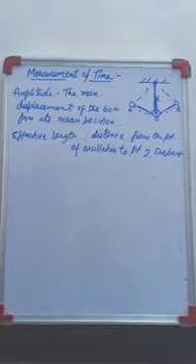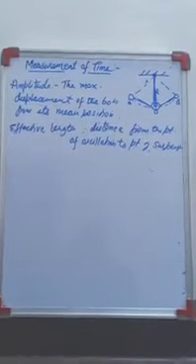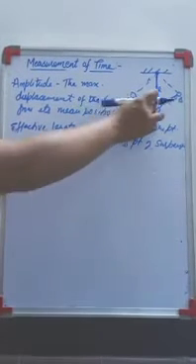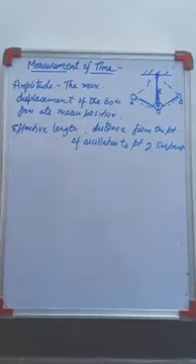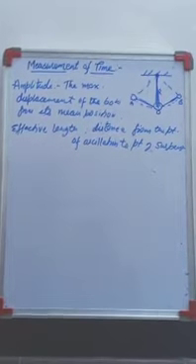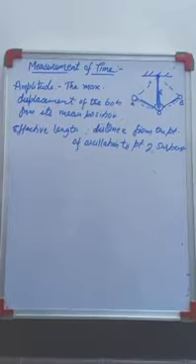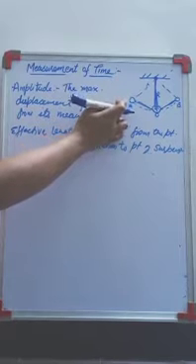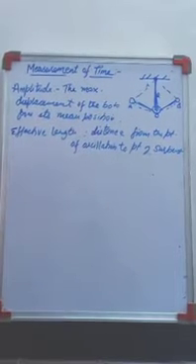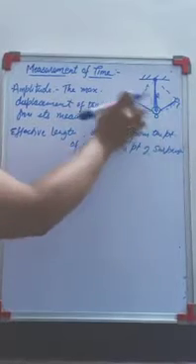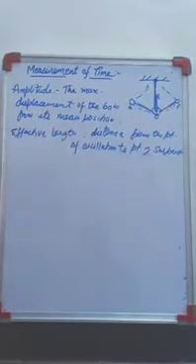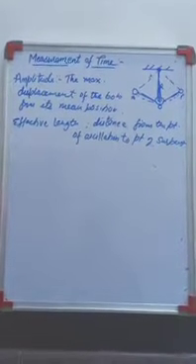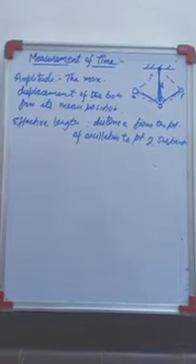Next is the measurement of the time period of a simple pendulum. How will you measure? To measure the time period of a simple pendulum, the bob is slightly lifted and then released. Then with the help of a clock, you calculate how much time is taken. You will count 20 oscillations. Just like from over here I am starting. For the 20 oscillations, I will start my stopwatch, count 1, 2, 3 and up to 20, then stop my stopwatch, and hence I will get the time for the 20 oscillations.